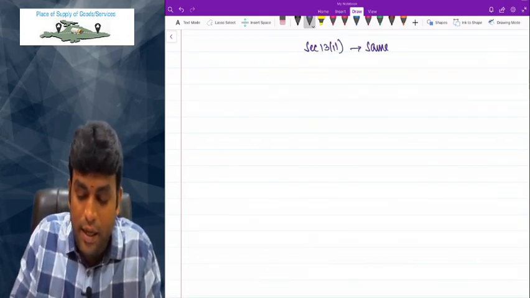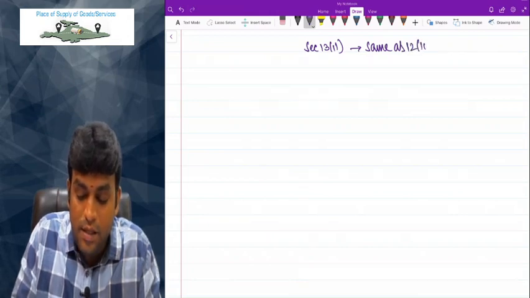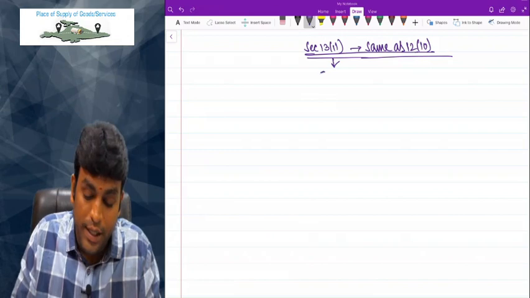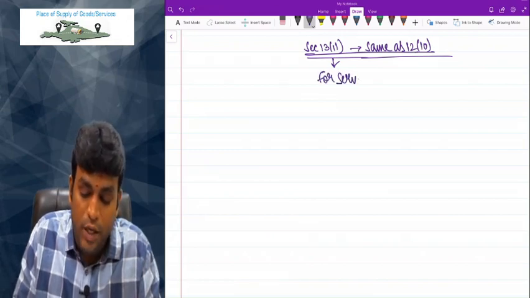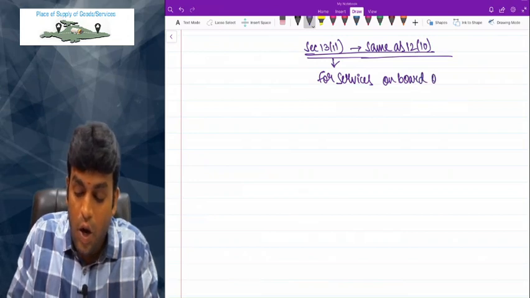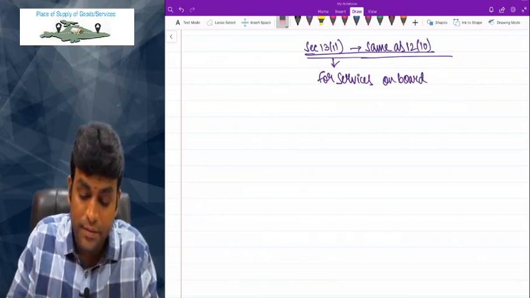1311 straight away is same as 1210. That is nothing but for services on board a conveyance.